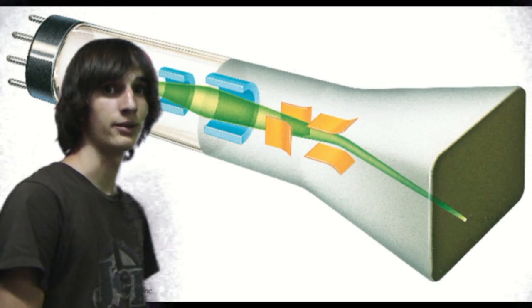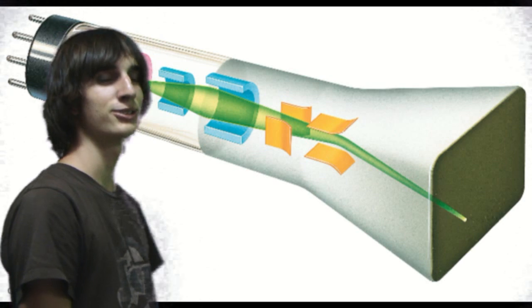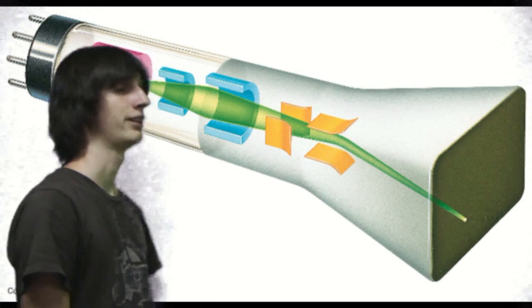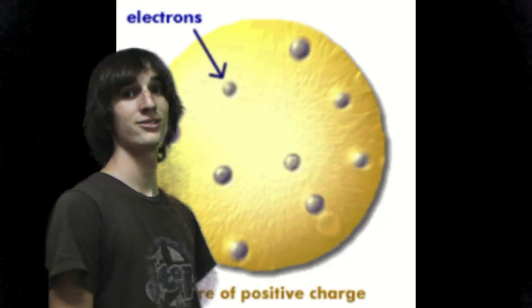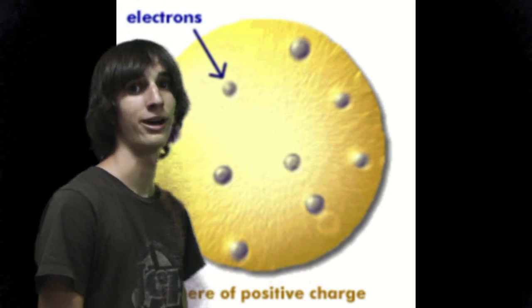J.J. Thomson, 1903. His cathode ray experiment led to the discovery of electrons as subatomic particles. This also concluded that negative charges cannot be separated from positive charges. He also constructed the plum pudding model, which was a positive field with negatives diffused throughout.